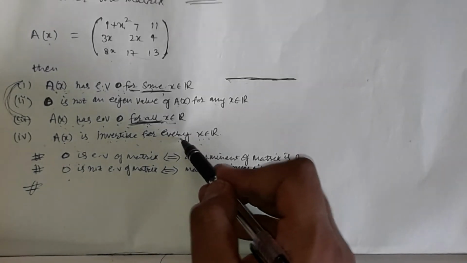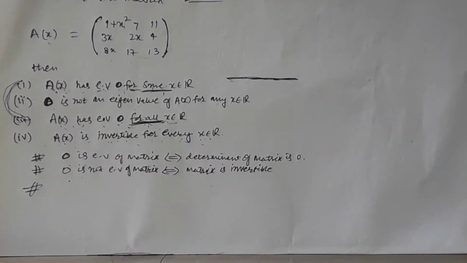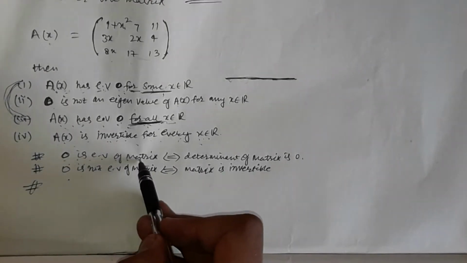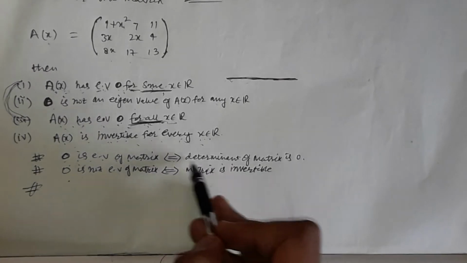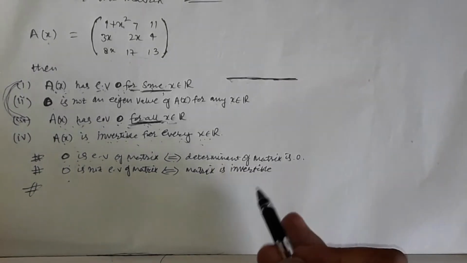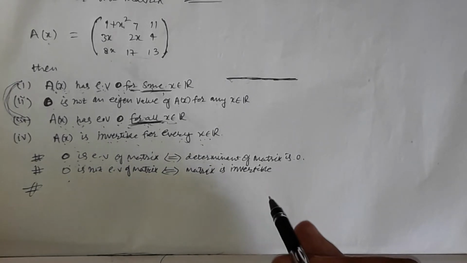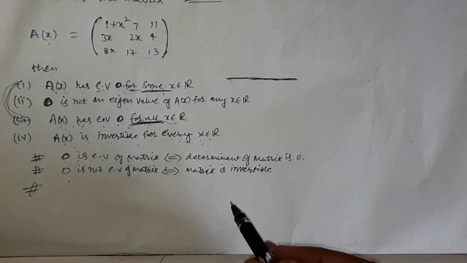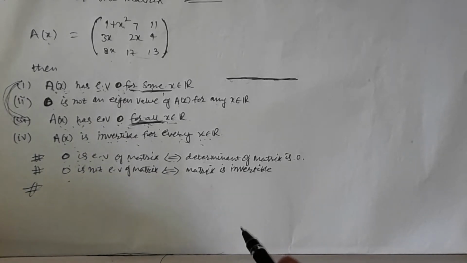Let us first go over the basic results related to the determinant of a matrix and related to the eigenvalues. 0 is an eigenvalue of a matrix implies that the determinant of that matrix is 0. And if the determinant of a matrix vanishes, that is, if the determinant is 0, then that matrix must have at least one eigenvalue which is 0.